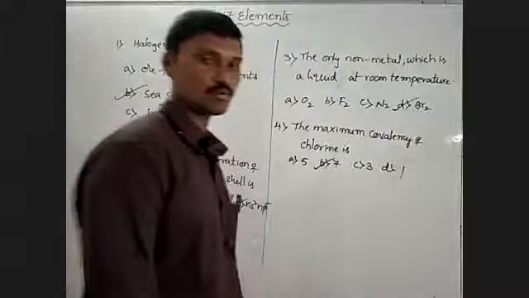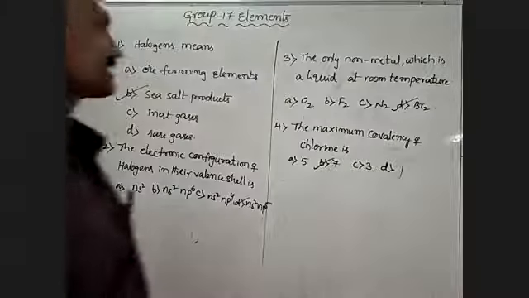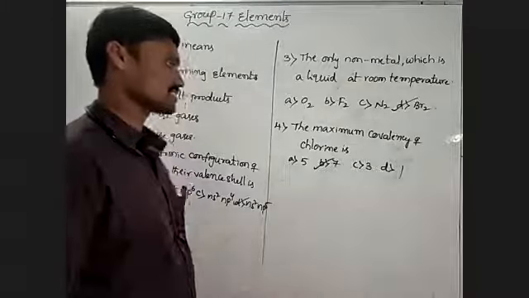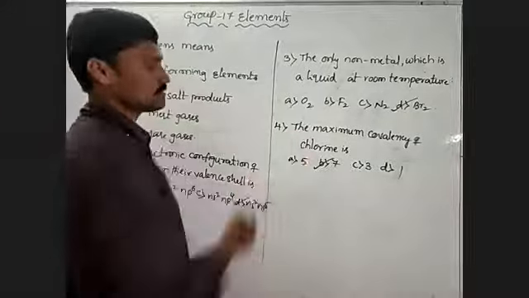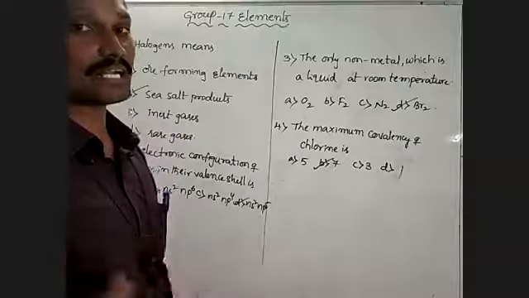Why? Because here the group number is 7. In the third excited state, in fluorine there are 7 unpaired electrons.